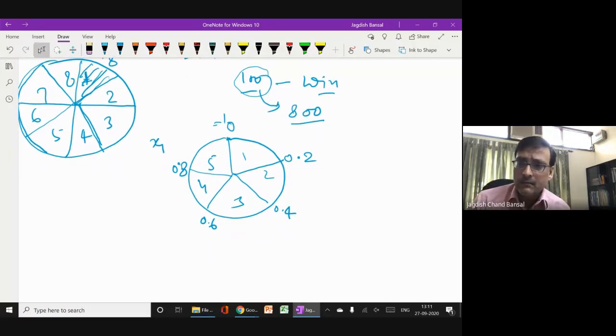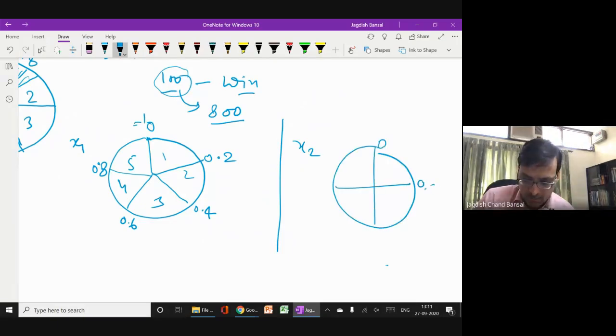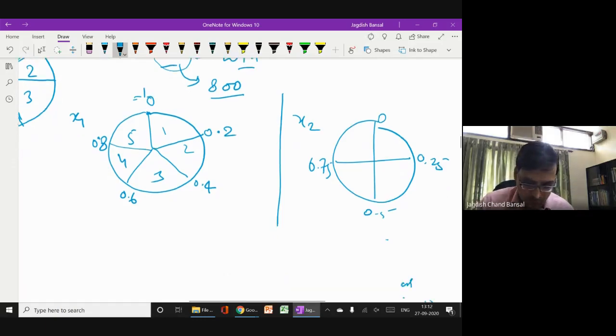In our case, this roulette wheel has 5 parts in case of x1, and in case of x2, it has 4 equal parts: 0, 0.25, 0.5, and 0.75. So these have 4 equal parts. So now what happens?